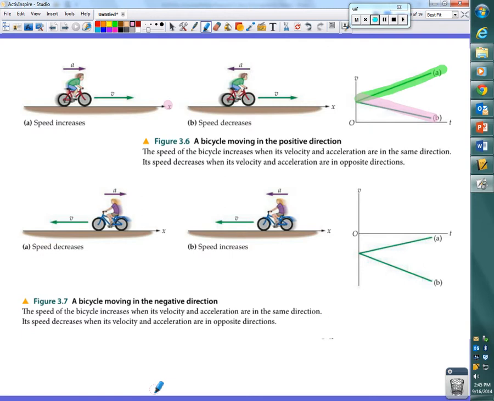Well, positive, negative, right? In this case, that's what side of the x-axis we're on. So in these two graphs down here in the bottom right, now all of those velocities are where? Negative. They're underneath the x-axis, right?